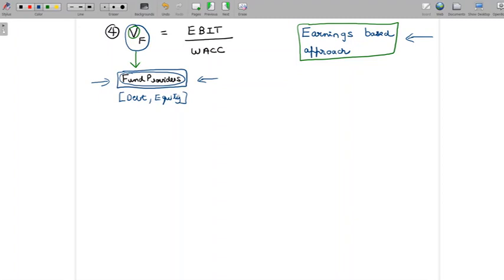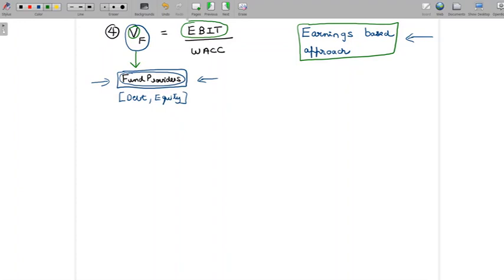That would also mean that when we talk about earnings, we should talk about that level of earnings which is available to all fund providers. And we know that has to be EBIT, which is earnings before interest and tax. So all fund providers together can take EBIT, and then that EBIT is split between the two fund providers.